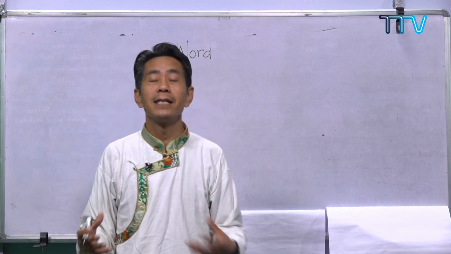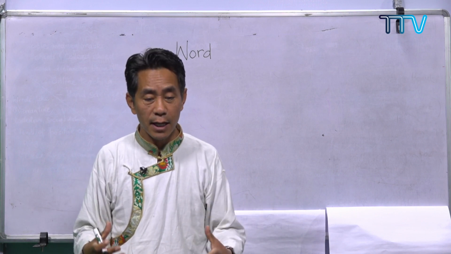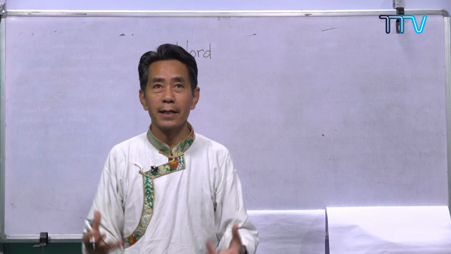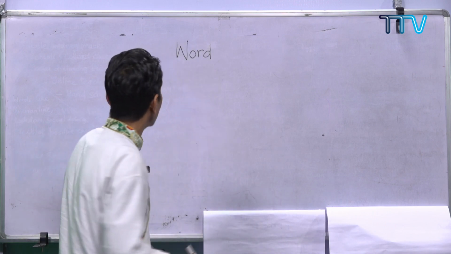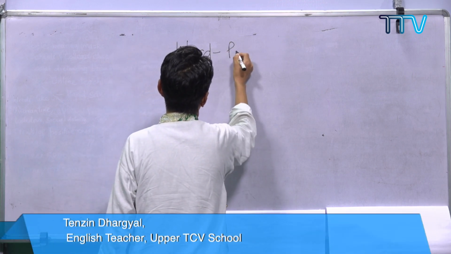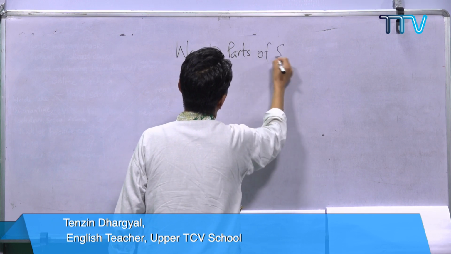As far as the letters are concerned, since we are starting this class from class 5, you have already done letters and sounds. Then we introduced the words. When I say words, here I'm talking about the different parts of speech.